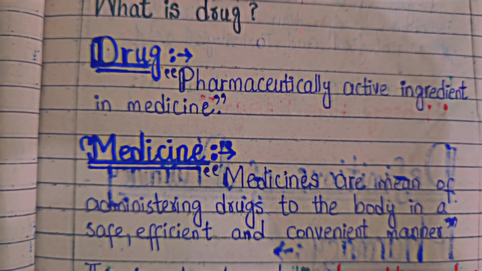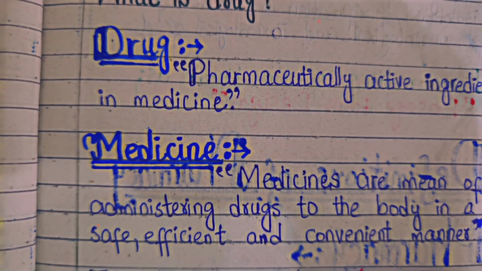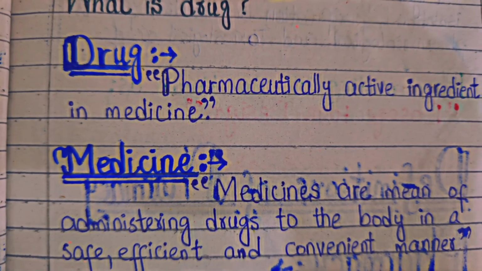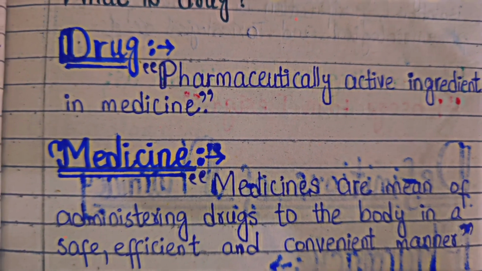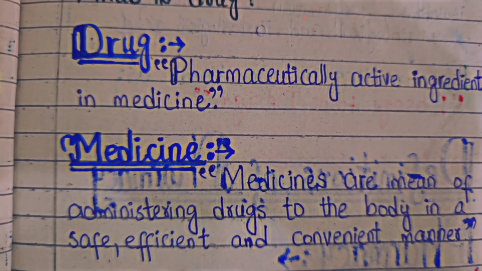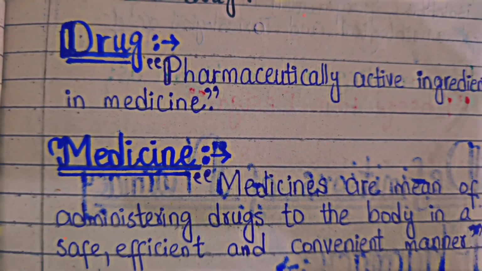Drug is basically the pharmaceutically active ingredient in medicine. So, drug is not in its actual formulation. So, it is not a dosage form. It is not the physical form in which it is to be administered in the body. Basically, drug means remedy. So, here it is an active pharmaceutical ingredient that is called API.